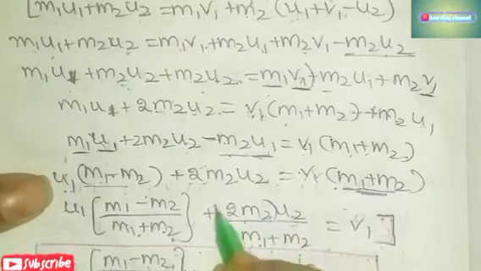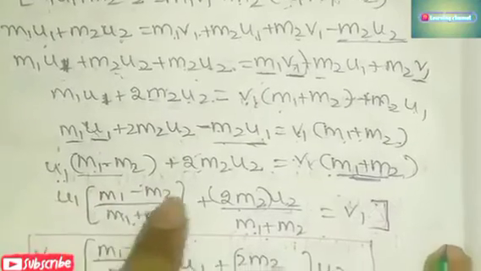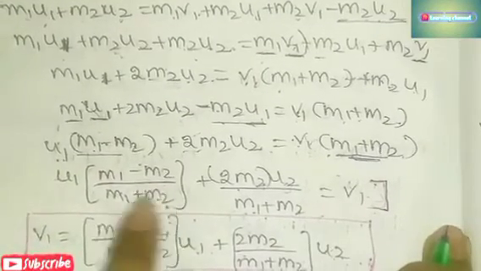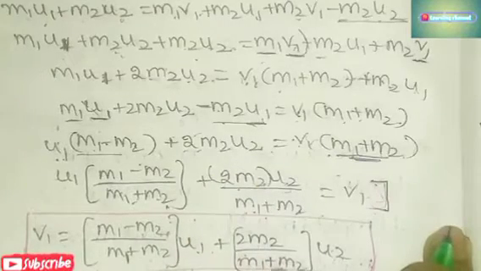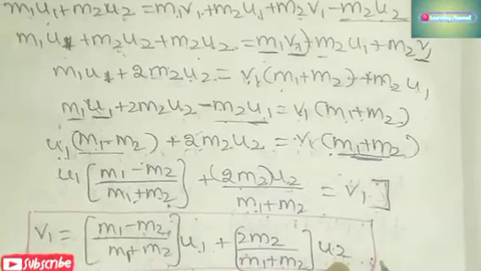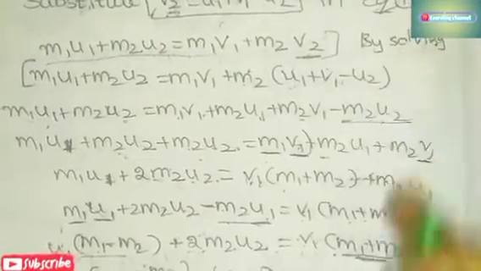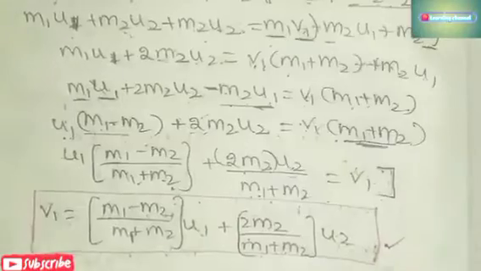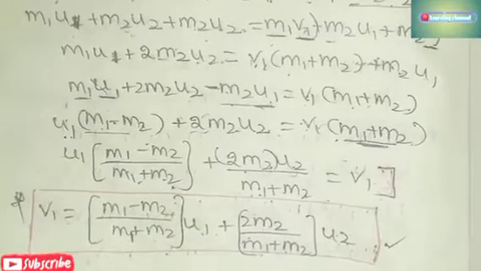So by rewriting, we can get v1 is equal to (m1 minus m2) by (m1 plus m2) into u1 plus 2 m2 by (m1 plus m2) into u2. This is v1. You can write this directly by solving, and you have to write it. This is very compulsory. So here you can get 1 mark.